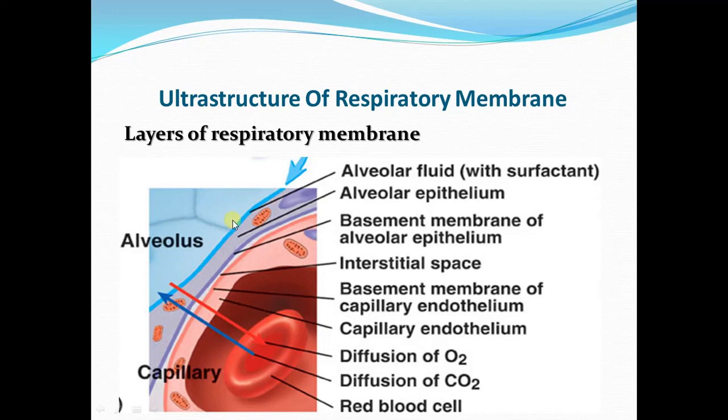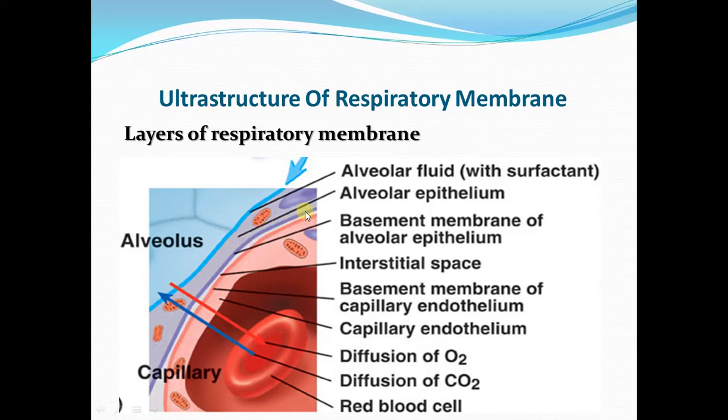The second layer is formed by the alveolar epithelium. There is a single layer of epithelial cells in the alveolar epithelium. This forms the second layer of the respiratory membrane.